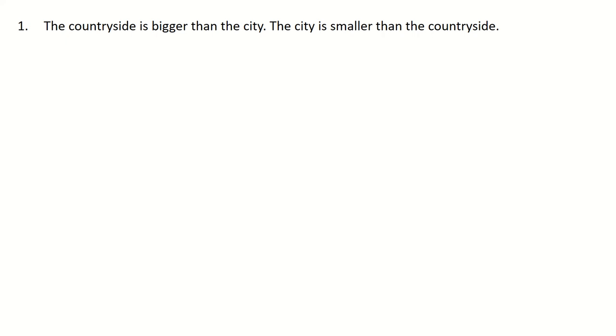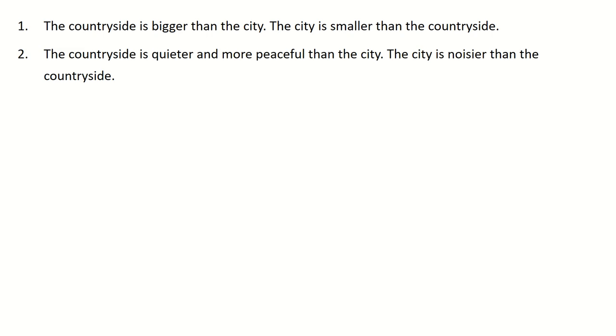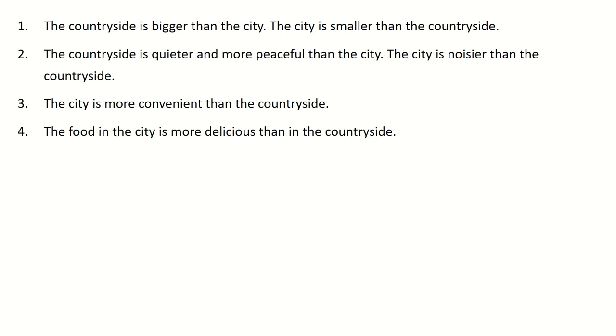The countryside is bigger than the city. The city is smaller than the countryside. The countryside is quieter and more peaceful than the city. The city is noisier than the countryside. The city is more convenient than the countryside. The food in the city is more delicious than in the countryside. The traffic in the city is more crowded than in the countryside.